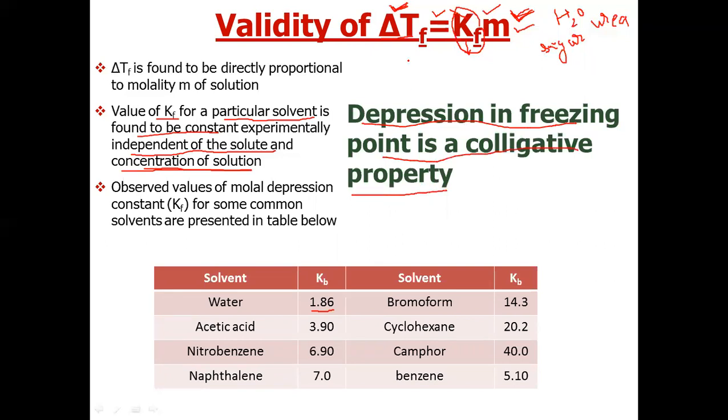Why? Because as Kf is constant, its value is a function only of the concentration of the solution, and it is independent of the nature of the solute. The value of delta TF depends only upon the number of particles of solute and is independent of the nature of solute. So we will say delta TF is a colligative property.